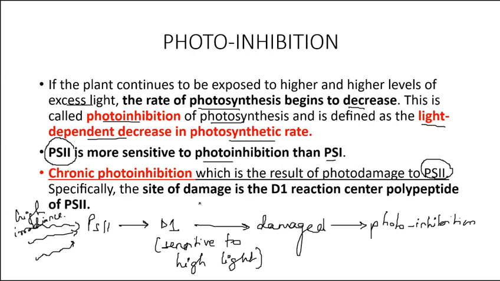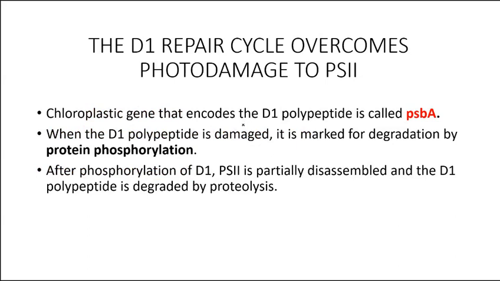So in that case, what will happen? Once the D1 polypeptide is damaged, what will happen? Photosynthesis will be stopped. So how will the plant recover from it? The plant will show the D1 repair cycle immediately.